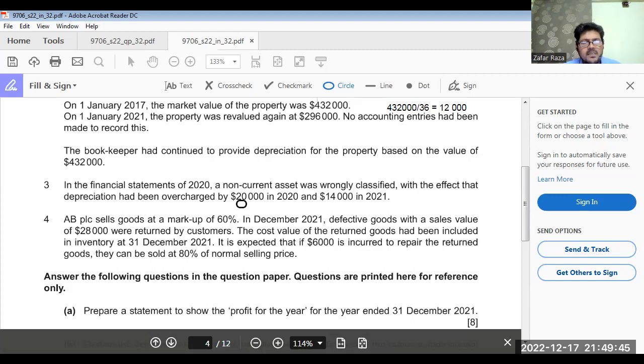So 17,500 is basically the cost price of these goods when they were returned at a selling price of 28,000. The cost price was 17,500, because they were sold at 60% markup.